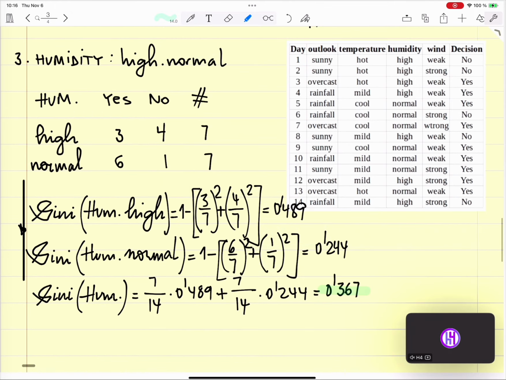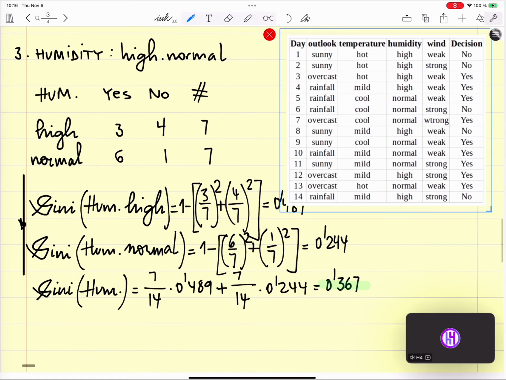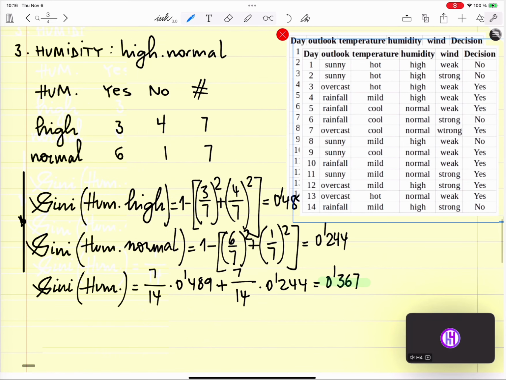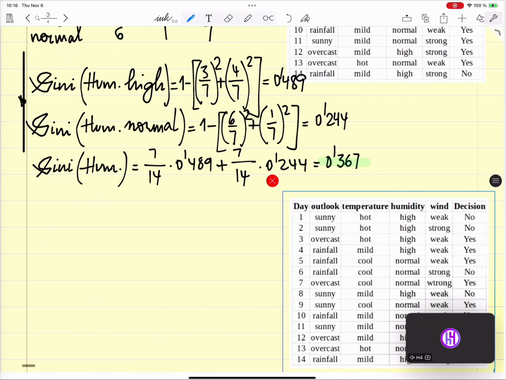Okay, and the last one, wind. The wind is the fourth criteria.